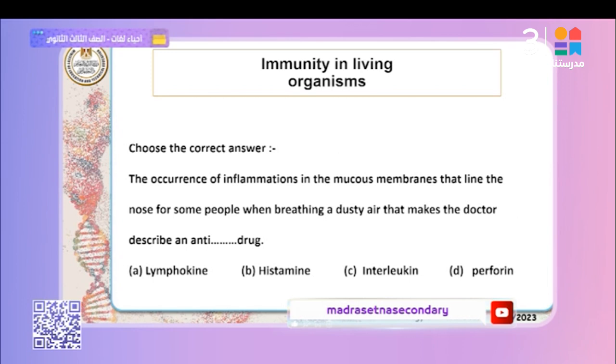That's right. Last question. Choose the correct answer. The occurrence of inflammation in the mucous membrane lining the nose for some people when breathing dusty air, which makes the doctor prescribe an anti-drug. Lymphokines are related to a specific defense mechanism. Histamine is related to the second line of defense, trapping the microbes and pathogens and ejecting them outside through the cilia. Interleukin and perforin are related to the third line of defense, which represents acquired immunity. So the best answer is histamine.